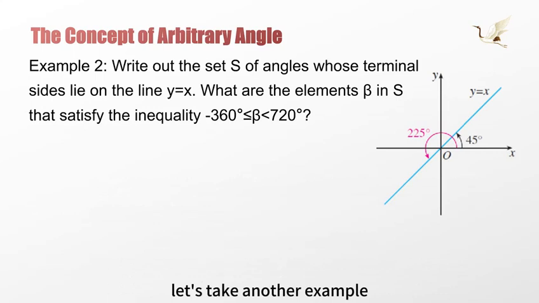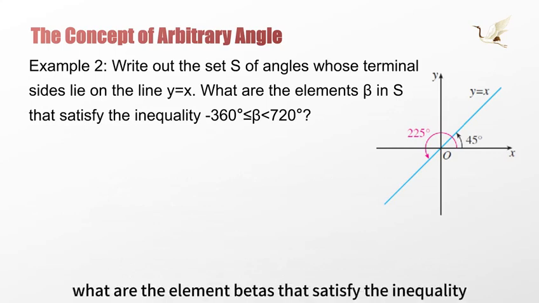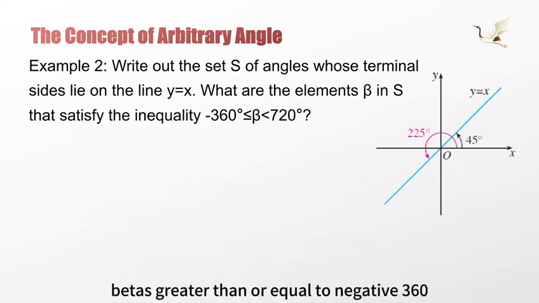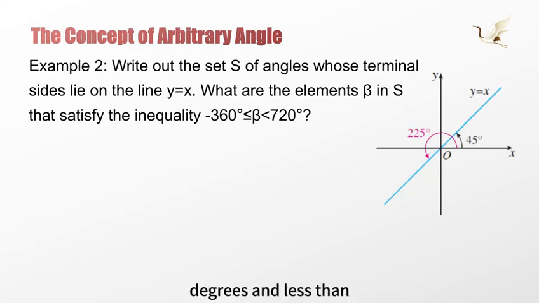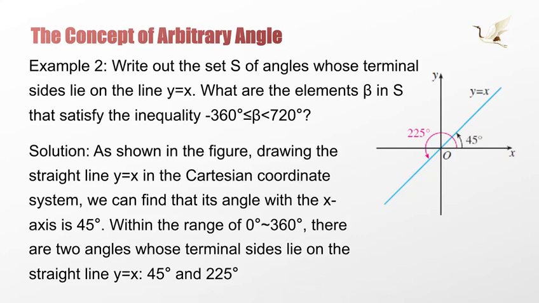Let's take another example. Please write the set S whose terminal edge is on the line y equals x. In S, what are the elements beta that satisfy the inequality beta greater than or equal to negative 360 degrees and less than 720 degrees? First, we draw this line y equals x in the rectangular coordinate system.